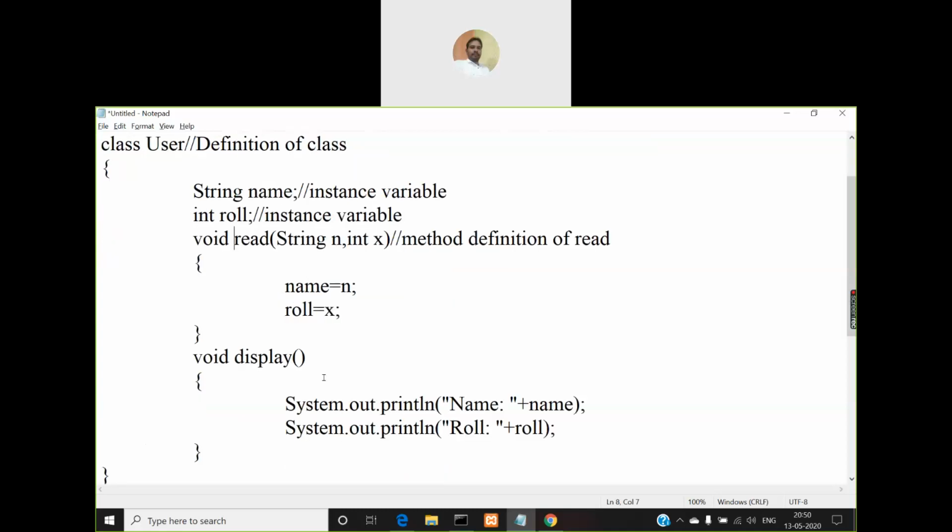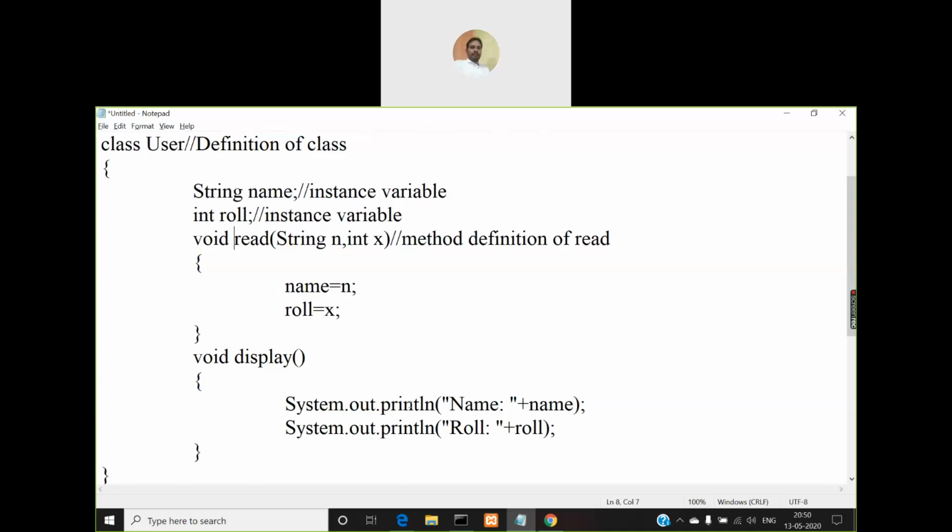Because I want this display method to display the values of name and role, right? And I want the read method to assign some values to the variables name and role. So which one must be performed first? Because you cannot display the values of the variables without assigning any values to them. So first you must call the read method, then you must call the display method.